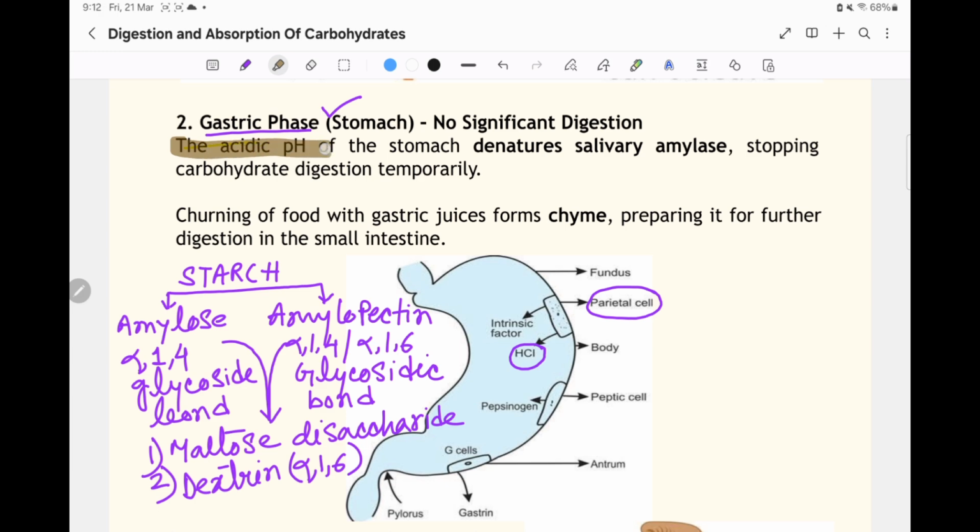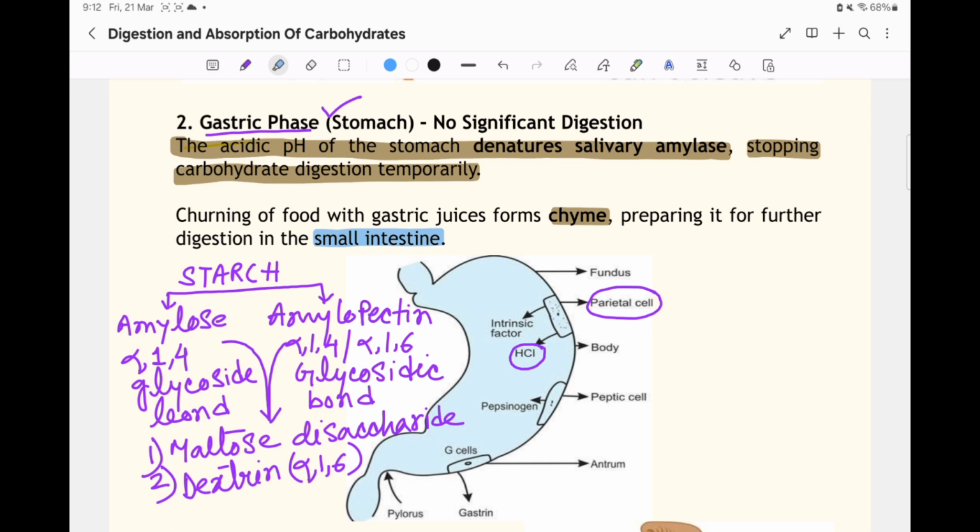The acidic pH of the stomach denatures salivary amylase. Denature means it destroys the salivary amylase, and that acidic pH stops carbohydrate digestion temporarily.